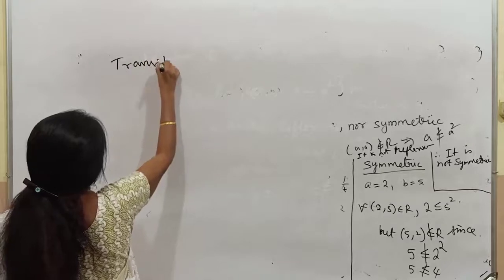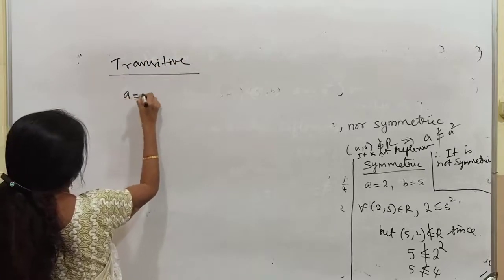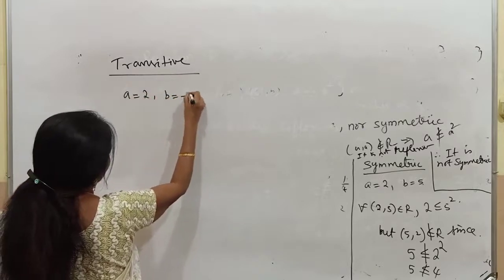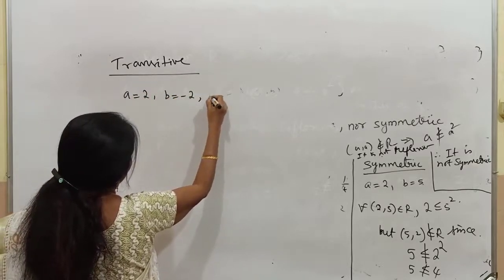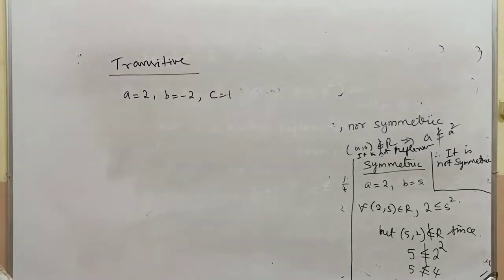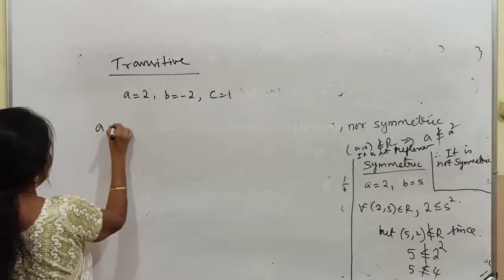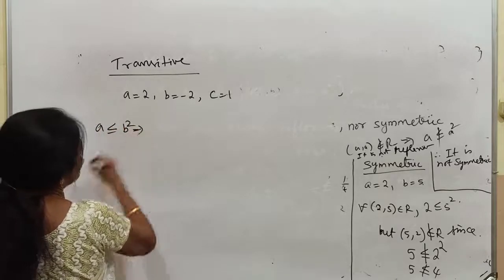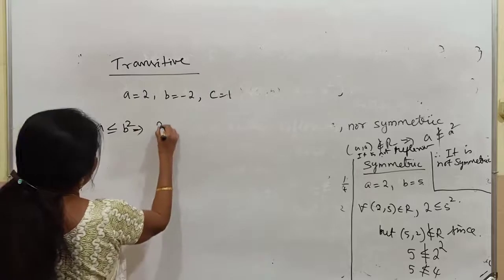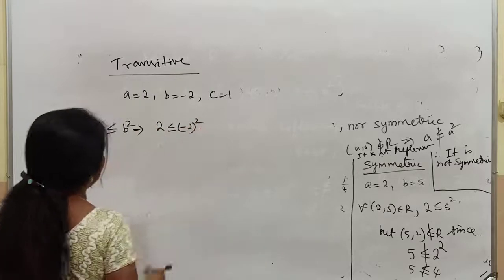Transitive. For this also I am going to take 2 numbers. Just I remember these numbers: 2, minus 2, 1. Let us check this one. It is true that a is less than or equal to b square. We are checking this. So 2 is less than or equal to minus 2 square, which is true.